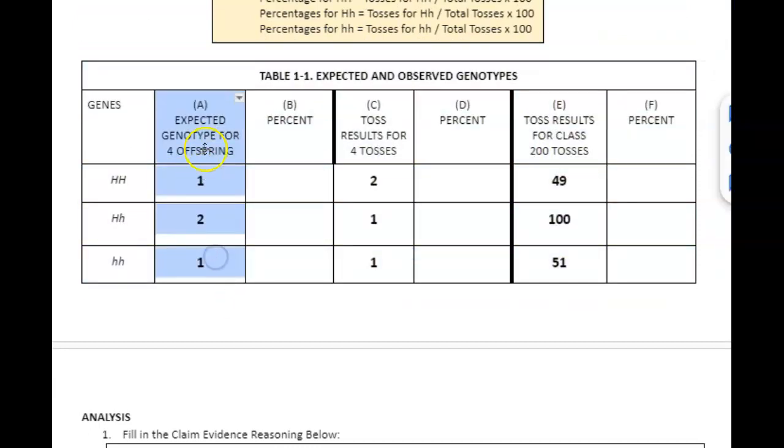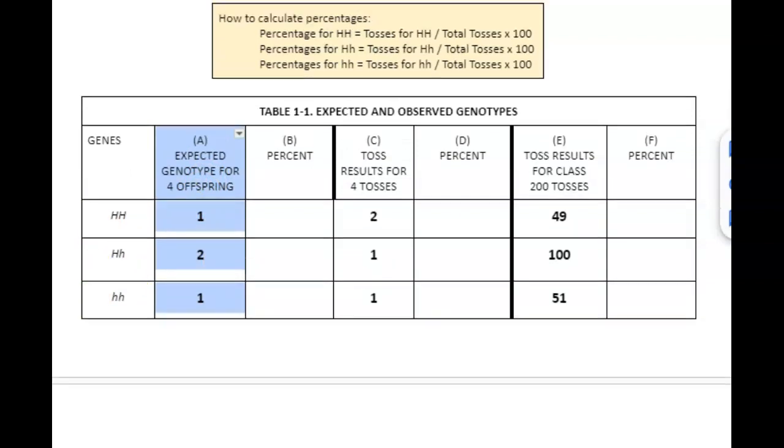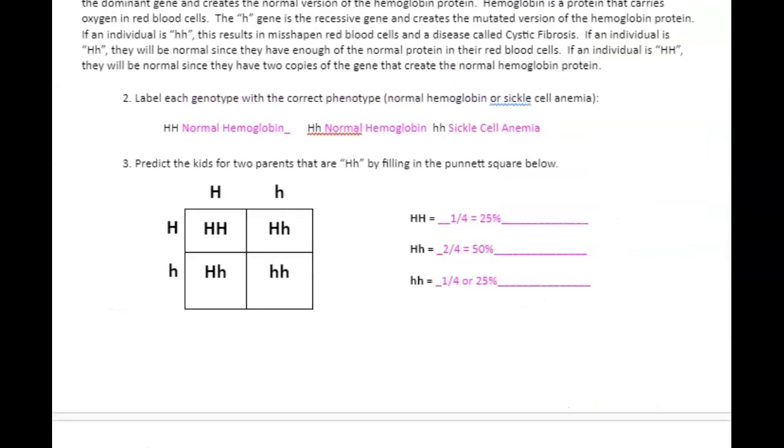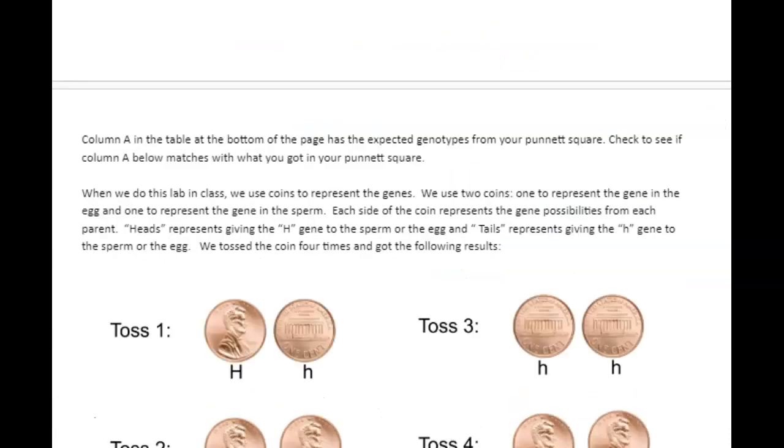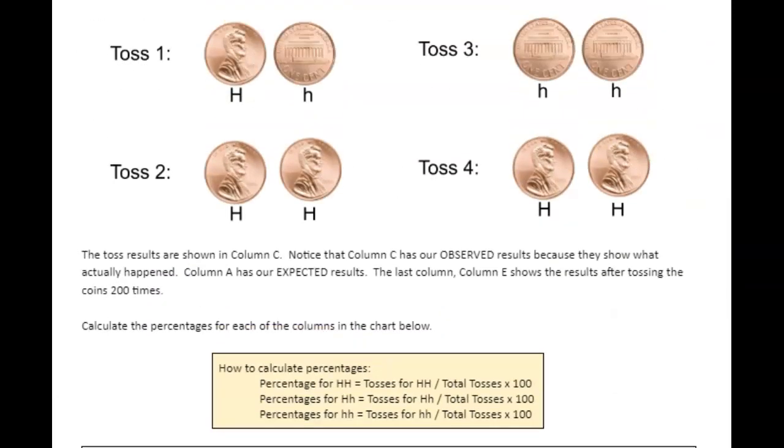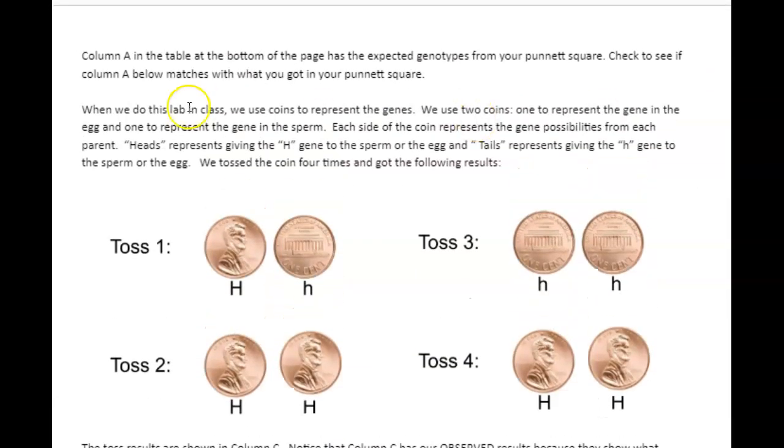It says for 4 kids, we would expect 1 big H, 2 big H little h, and 1 little h little h. Is that what we got? 1, 2, 1. Let's go back up. 1, 2, 1. Yeah, that's what we got. Okay, great. So now let's take a look at what the rest of this says.